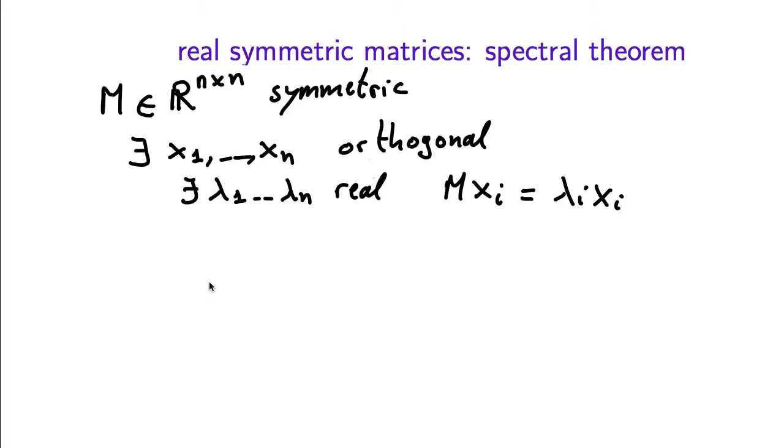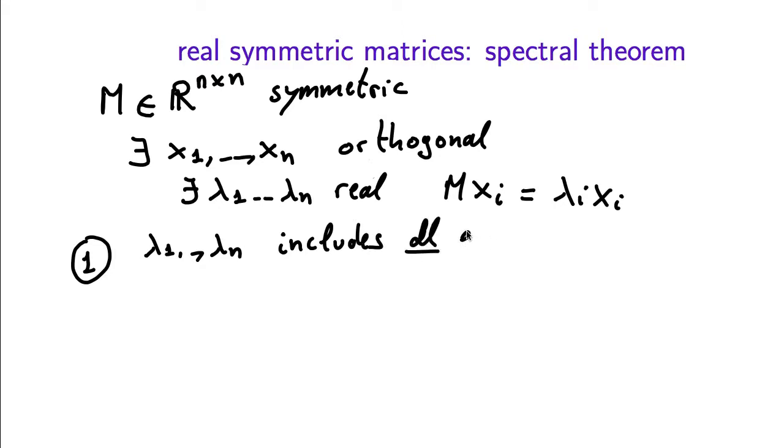These numbers don't need to be distinct. There could be repetitions. So the first observation is that lambda 1 up to lambda n is a list of numbers that includes all the eigenvalues of the matrix M. That's because if there was some other eigenvalue of the matrix, then the corresponding eigenvector would have to be orthogonal to all those vectors x1 through xn. But those are already n orthogonal vectors in Rn, so they're already a basis. So there cannot be any new vector orthogonal to them. So every eigenvalue of M must appear in this list.